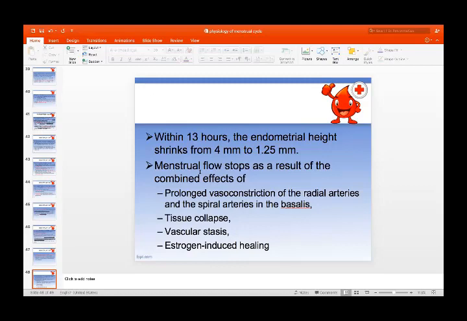Tissue collapse, vascular stasis, and estrogen-induced healing. So the mechanism for stopping of the menstrual flow is the combined effect of prolonged vasoconstriction of the radial arteries and spiral arteries in the stratum basalis. The tissue collapses, there is vascular stasis, and estrogen-induced healing starts proliferating the endometrium.